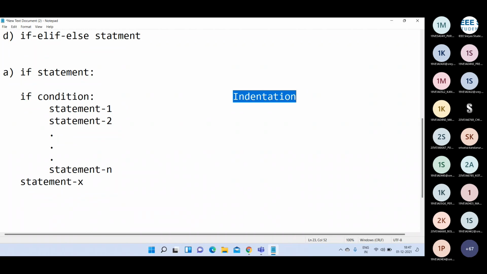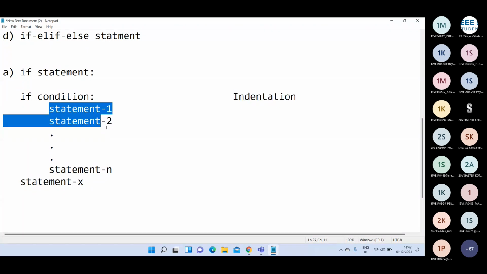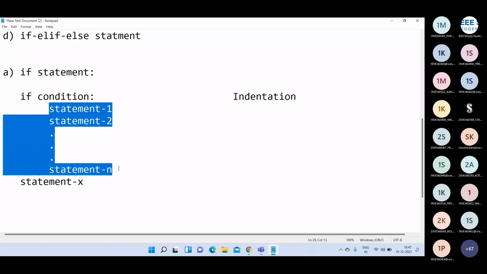So if you write if condition, colon, and then some statements with some space, all these statements, statement 1, statement 2, up to statement N, are considered as one block. If the statements are all in the same indentation, that is considered one block of statements.